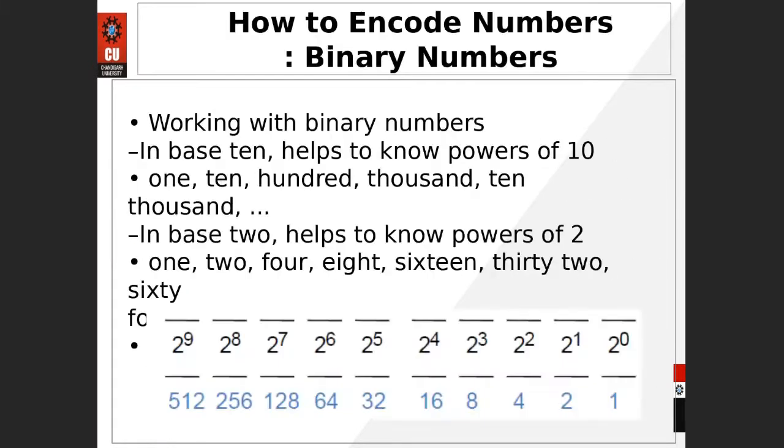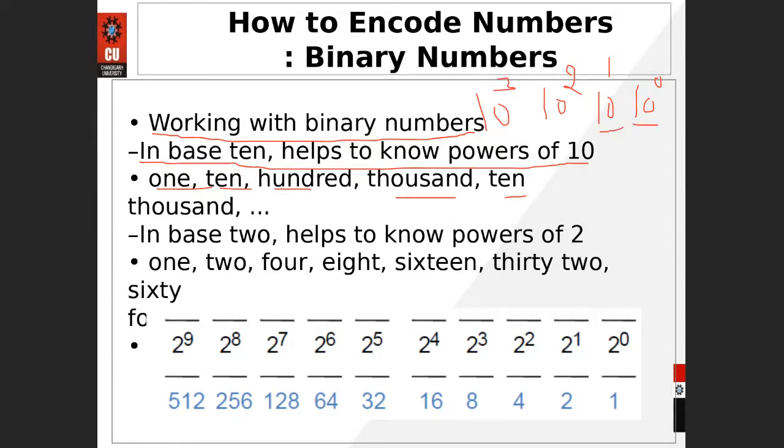Okay, so let me move to the next slide. How to encode the binary numbers? Working with binary numbers in base 10 helps to know the powers of 10, that is 1, 10, 100, 1000, 10,000. Because we multiply by 10 raised to power 0, then 10 raised to power 1, then 10 raised to power 2, then 10 raised to power 3 in the decimal system. So we have also written it as 1, 10, 100, 1000, 10,000 and so on.